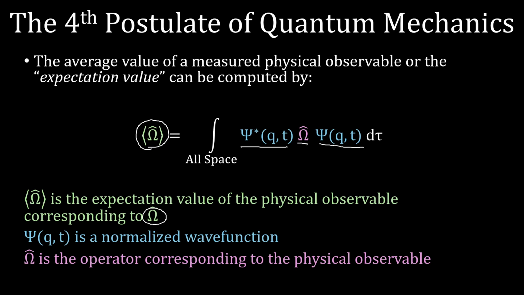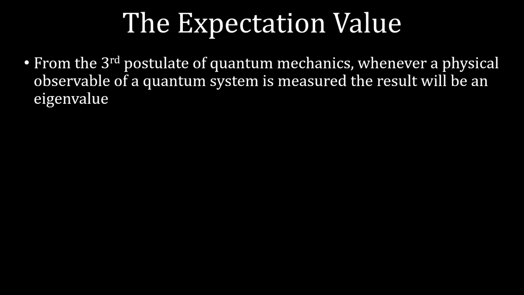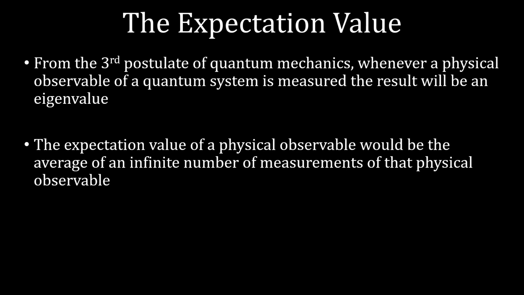So let's talk a little bit more. What exactly is the expectation value? First, let's review from the third postulate of quantum mechanics and remind ourselves that every time we measure a quantum system to get the values of those physical observables, we're always going to get an eigenvalue. But now let's say we measure that eigenvalue, got the value of the physical observable, an infinite number of times, and then averaged all of those values.